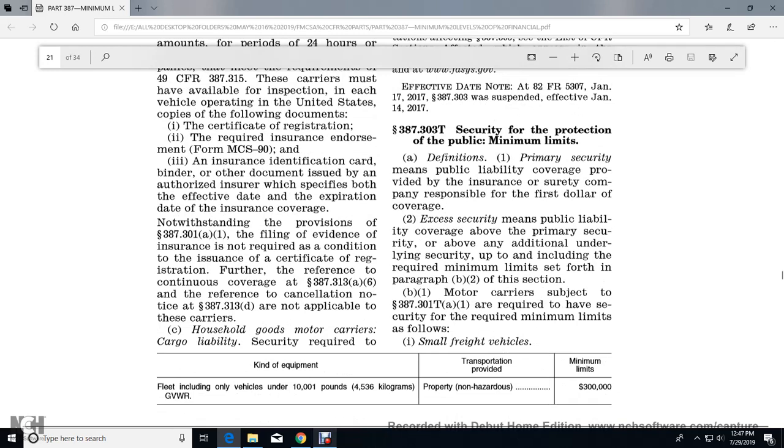Notwithstanding the provisions of 387.301 A1, the following evidence of insurance is required for the condition of issuing the certificate of registration. Further reference can be made to the continuance of coverage in 387.313 A6 and the cancellation notice in 387.313 E, if not